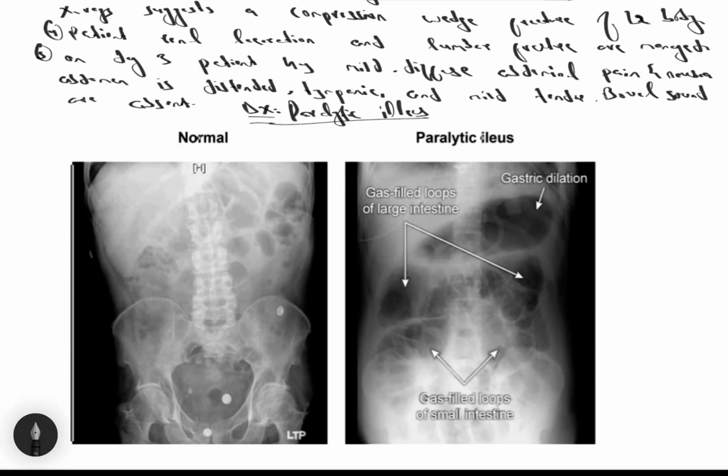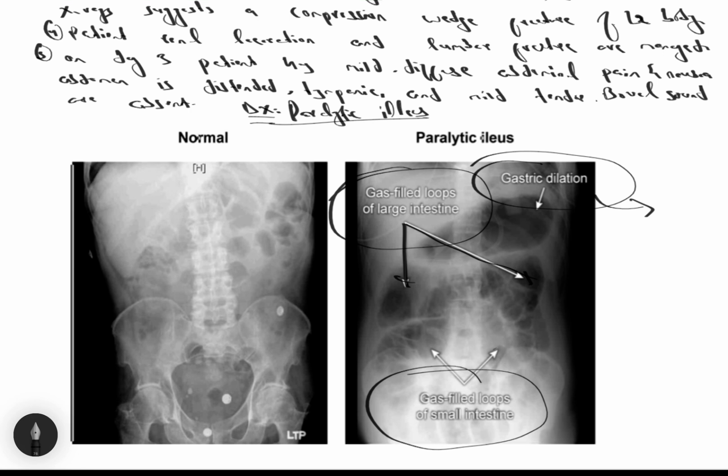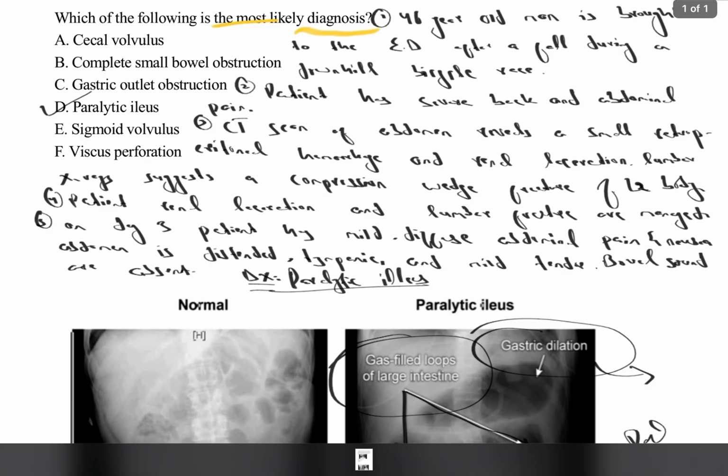I will show the photo of the paralytic ileus. So this is the X-ray of the paralytic ileus. On the left side, this is a normal X-ray. On the right side, this is a paralytic ileus, which shows gastric dilation, gastric fundus dilation. Here is the gas-filled loop of the large intestine, as the arrow shows, and here is a gas-filled loop of small intestine, which shows that there is a paralytic ileus.